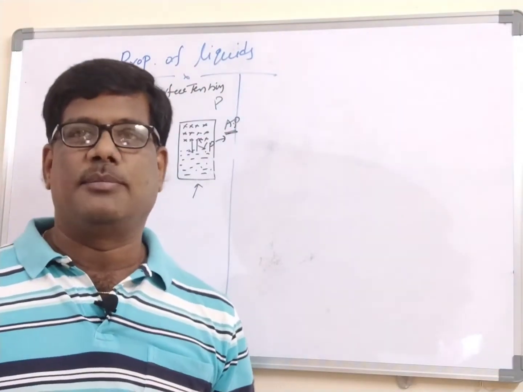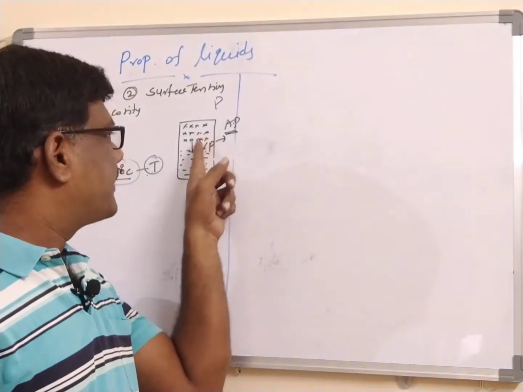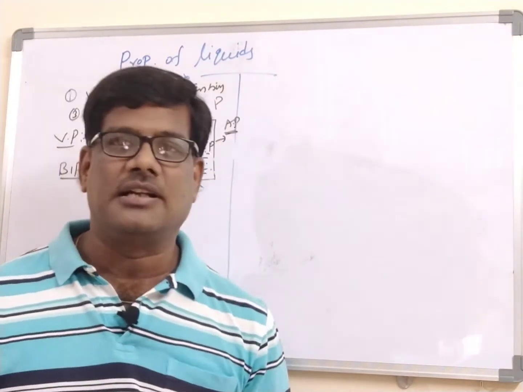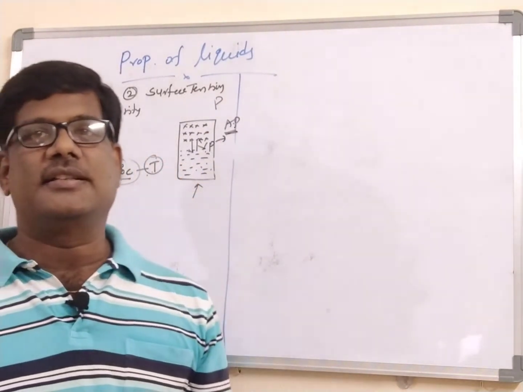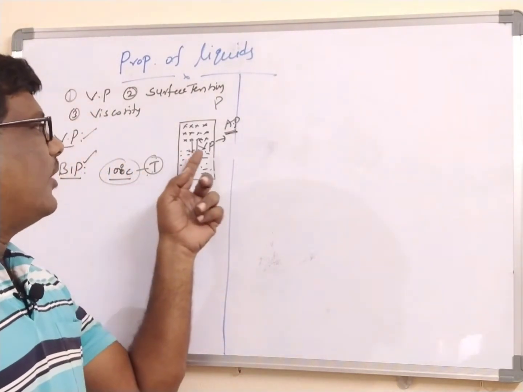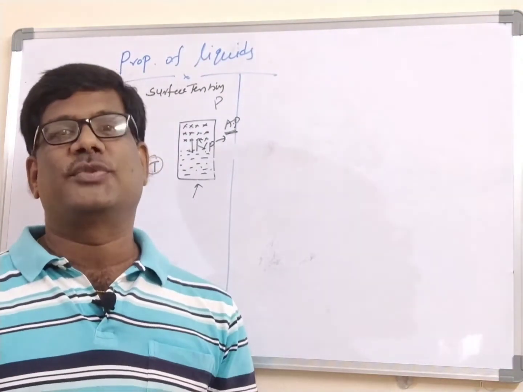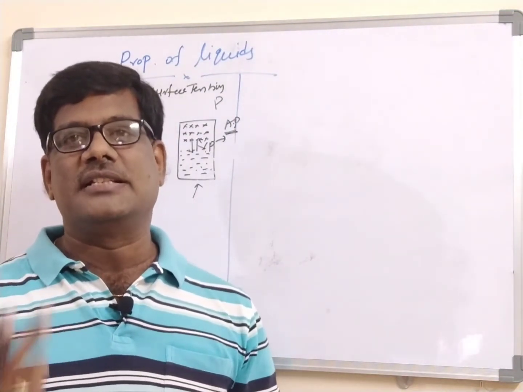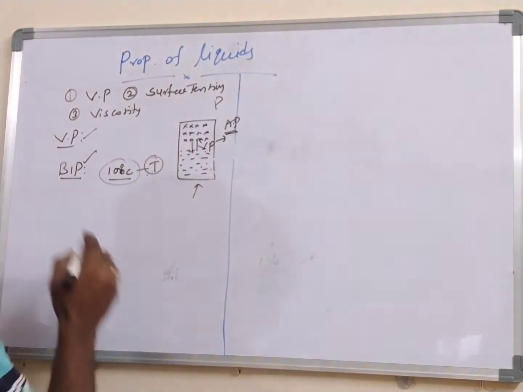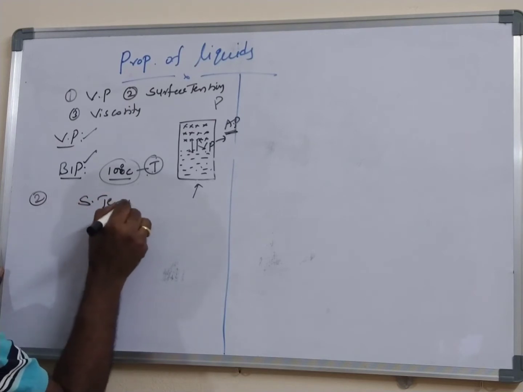Ultimately, the definition of the boiling point is a temperature at which the vapor pressure will become equal to the atmosphere pressure. That temperature is called the boiling point of that liquid. Ultimately, at 100 degrees centigrade, the water vapor pressure and atmosphere pressure will become equal to each other. That's why the boiling point of water we consider as 100 degrees centigrade. So this is about the vapor pressure. Now I am taking the second one, which is called the surface tension.